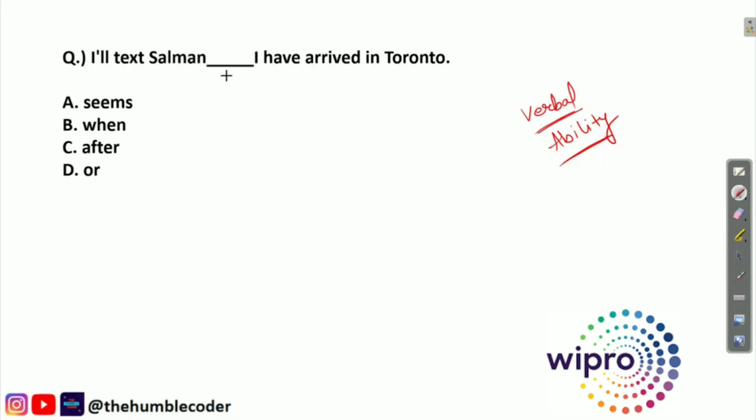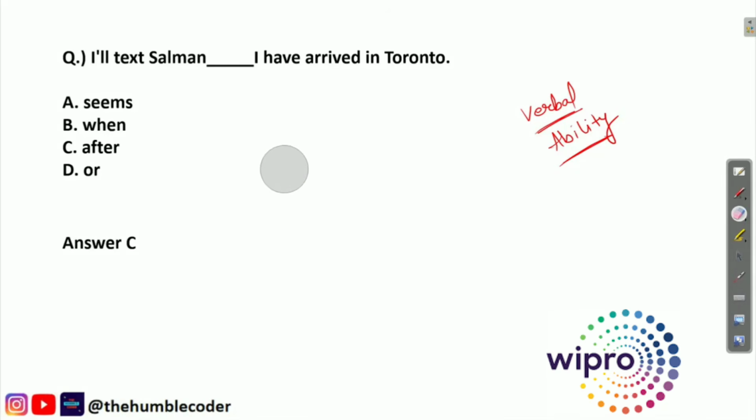I'll text Salman dash I have arrived in Toronto, and the options that we have are A seems, B when, C after, D or. So I'll text Salman after I have arrived in Toronto. Okay, so we only text someone when we have reached that place, right? We cannot text someone when we are in the journey, right? So when will not come here. So the correct answer for this will be after. So the statement will be: I'll text Salman after I have arrived in Toronto. So option C is the correct one. Let's look at the answer for this now. The correct answer is option C.